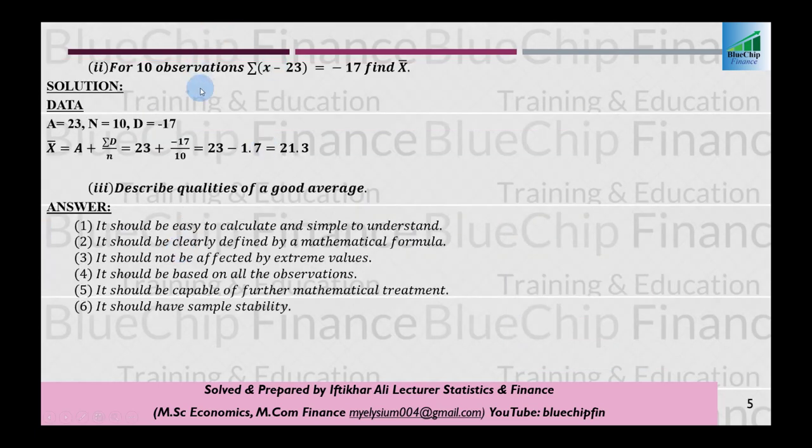After that, the second question is that for 10 observations, sum of (x minus 23) equals minus 17, find x bar. So this formula is related to the mean.